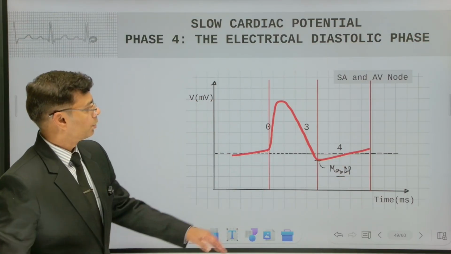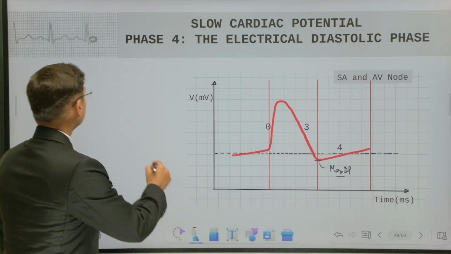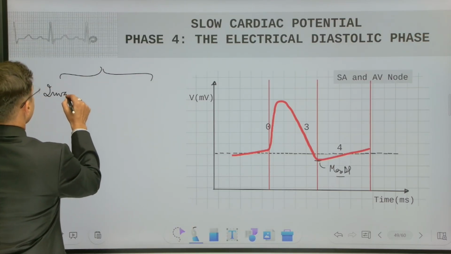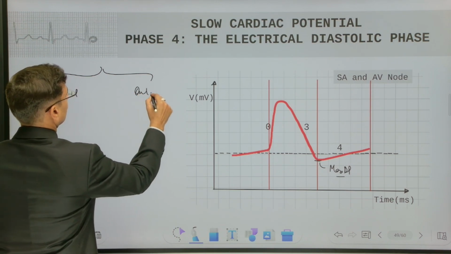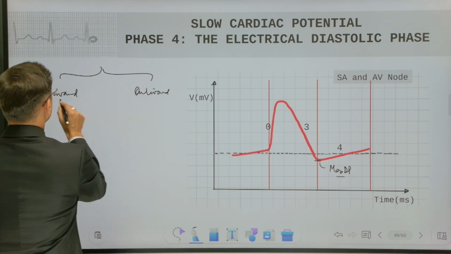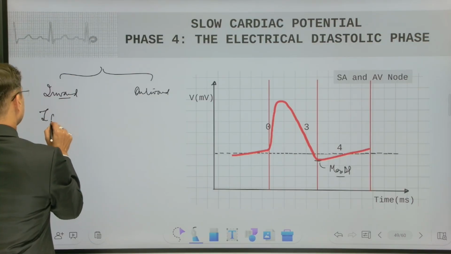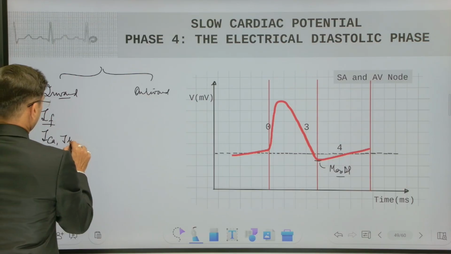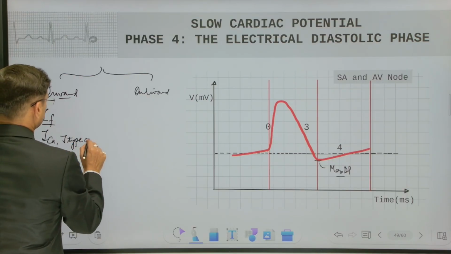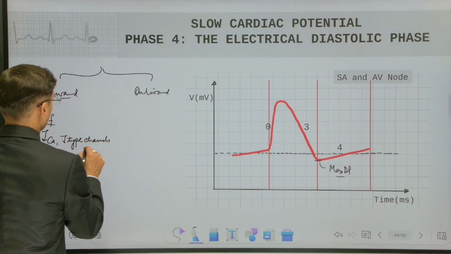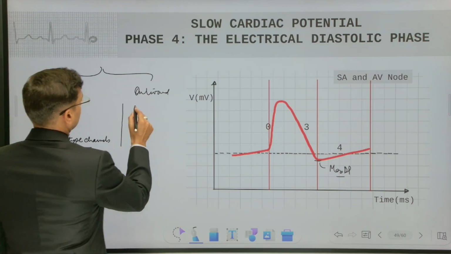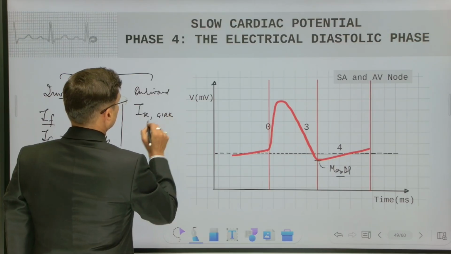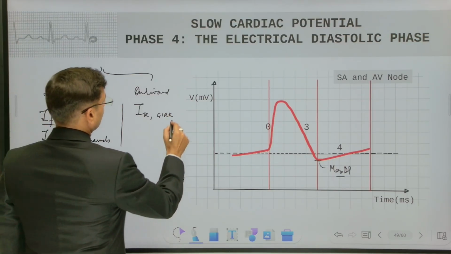The currents responsible for this phase we can divide into inward currents and outward currents. Inward currents are predominantly the funny currents, and a bit of calcium current that is governed by T-type channels. And the outward current is the potassium current governed by the G protein inward rectifying potassium channel.